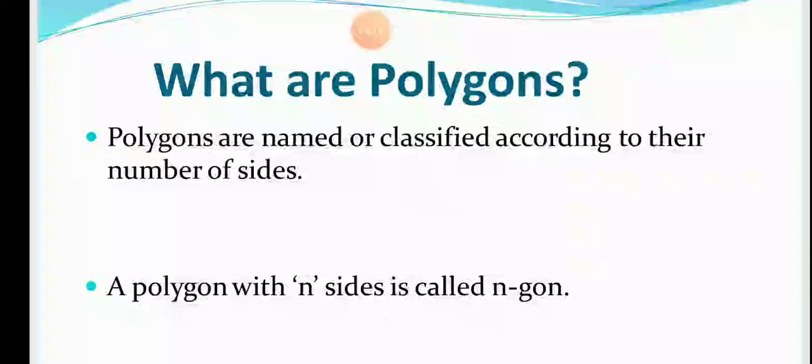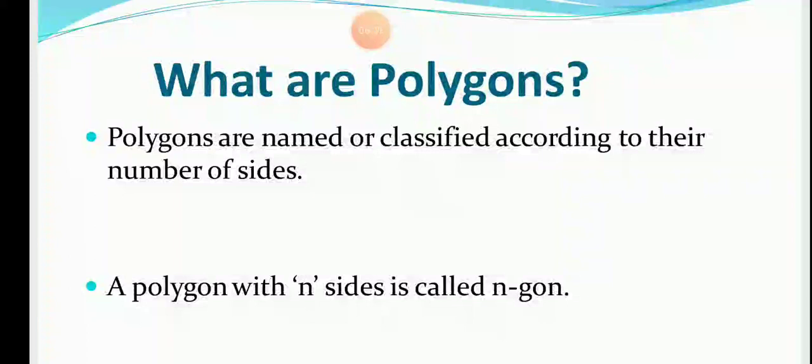If we take an example of n sides as 9, a polygon with 9 sides is called a nonagon. We have seen that a 9-sided figure is known as a nonagon. So n sides, meaning 9 sides, is called an n-gon, here a nonagon. So according to the number of sides, polygon names are classified.